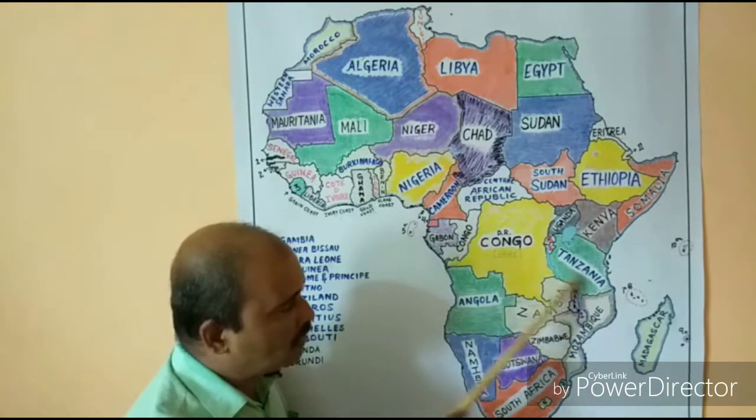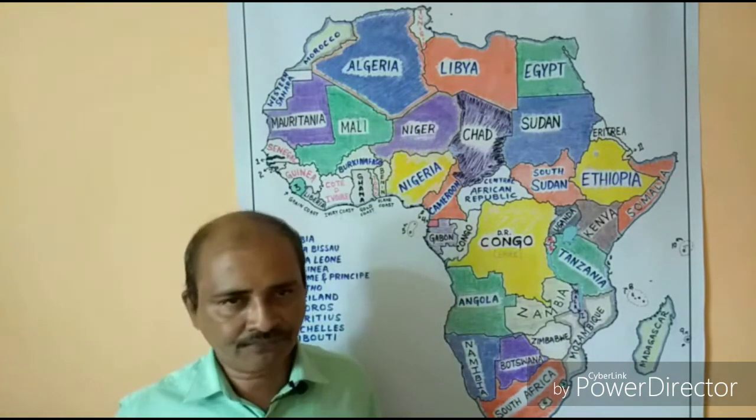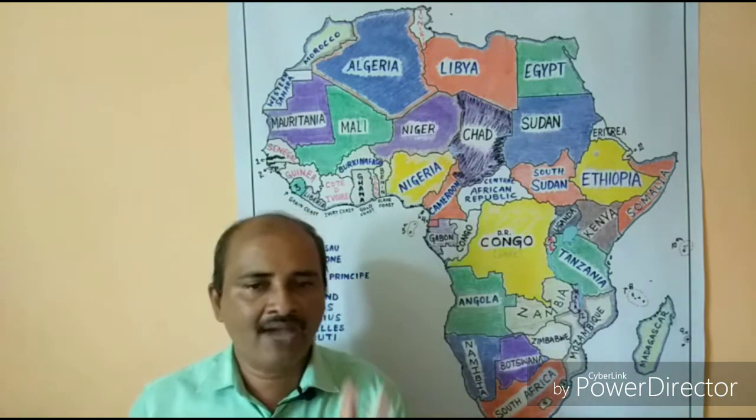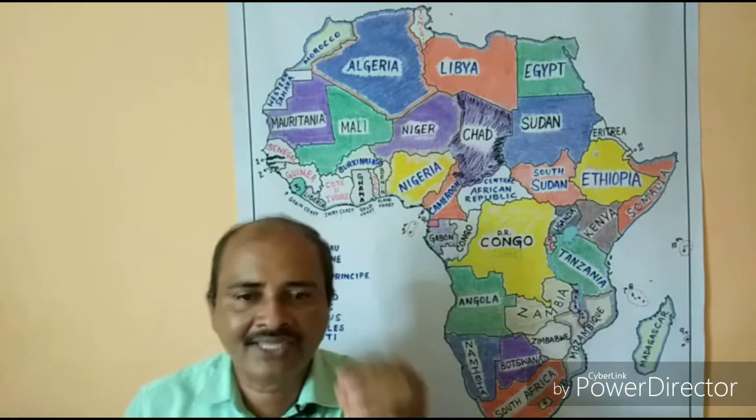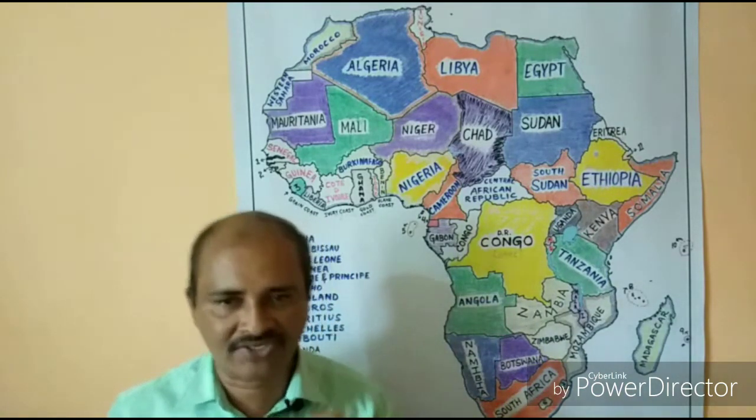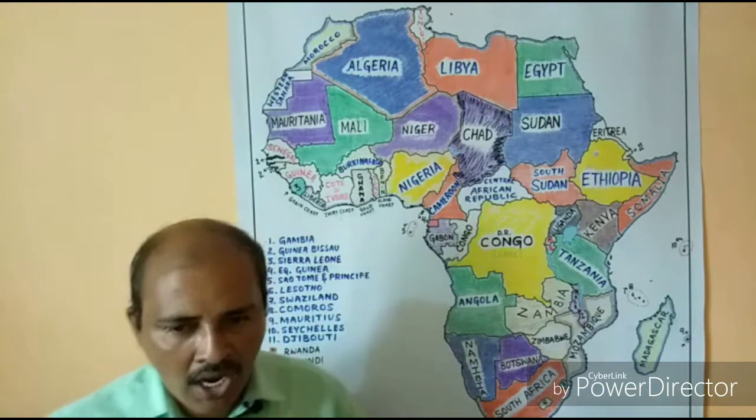In this way, all the 4 countries share border with each other. So for 4 countries that border with one another, we have only 3 sets. All the 3 sets involve Tanzania. That is interesting.